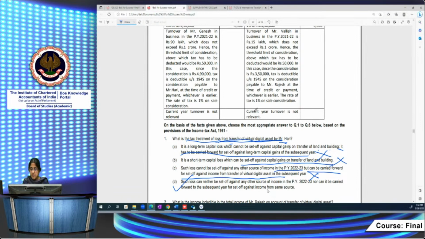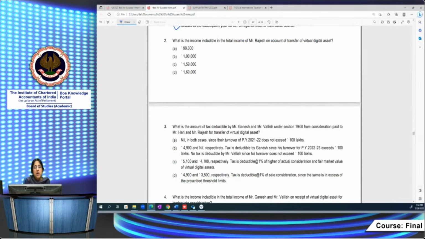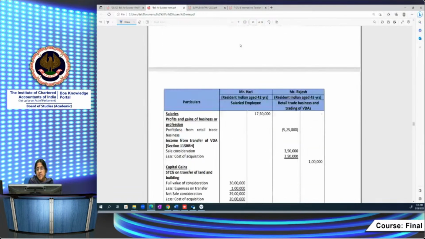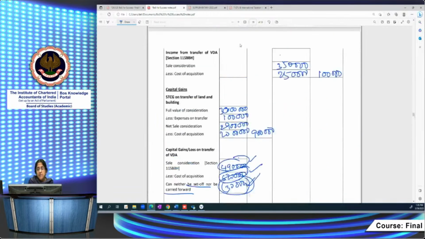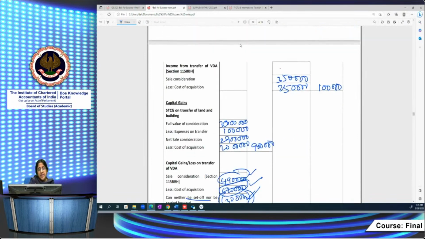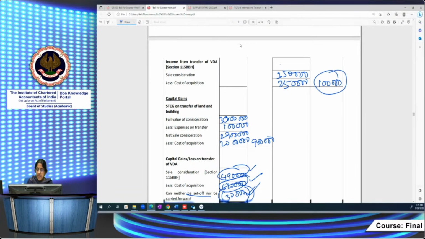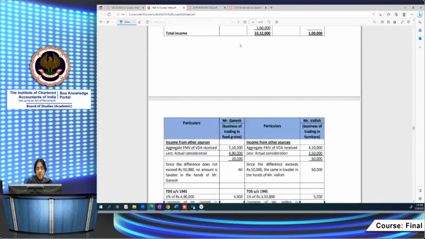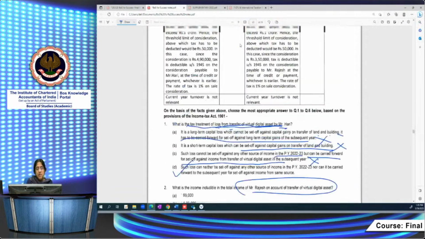What is the income includable in the total income of Rajesh on account of transfer of VDA? We've already seen that. This is Mr. Rajesh: 3,50,000 sale minus 2,50,000 cost. Expenses on transfer are not allowed. FMV is irrelevant. So 1 lakh is the income included. 1 lakh is the answer.